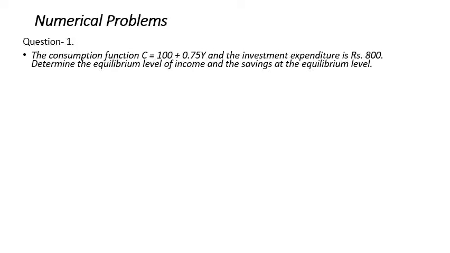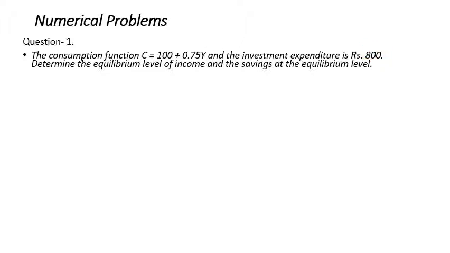Question number 1 says the consumption function of an economy is given as C is equal to 100 plus 0.75Y. 100 is autonomous consumption and 0.75 is MPC. So MPC and autonomous consumption, that is C0, are given. Now investment expenditure, that is I, is equal to 800.